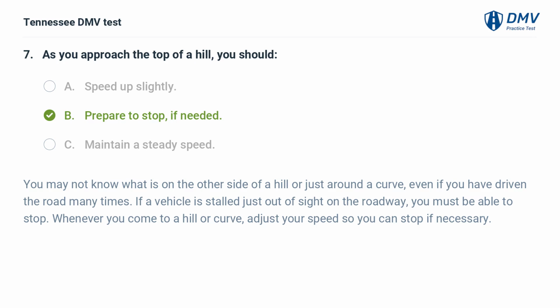You may not know what is on the other side of a hill or just around a curve, even if you have driven the road many times. If a vehicle is stalled just out of sight on the roadway, you must be able to stop. Whenever you come to a hill or curve, adjust your speed so you can stop if necessary.